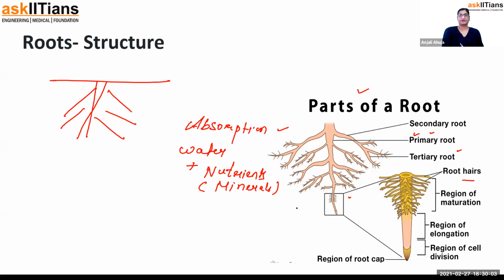So now this is the root tip. A root tip consists of root hair, and it has different areas in which different reactions are happening. The different parts include first the region of cell division, where the cells are dividing. Like suppose you get an injury and your body starts healing. Why? Because there are so many cells present in our body, they start dividing. They will be damaged and then divide to form new cells, and then your wounded area will become good.